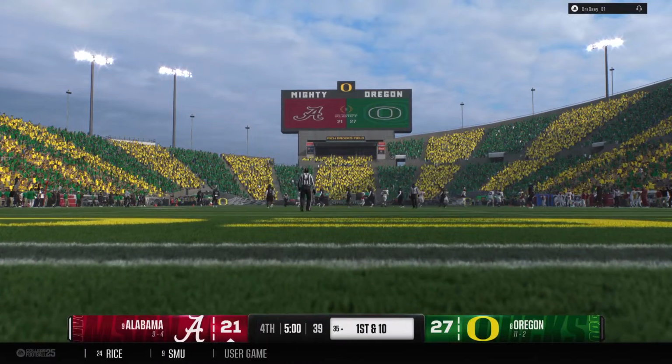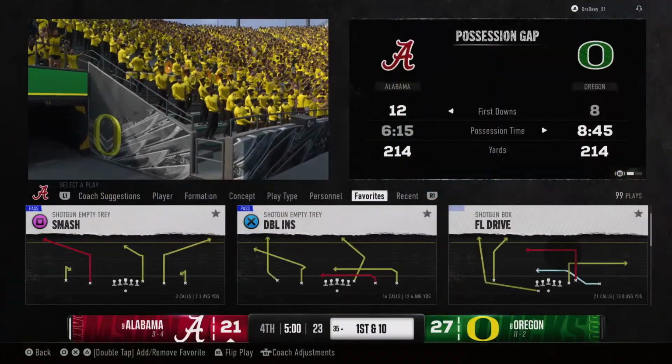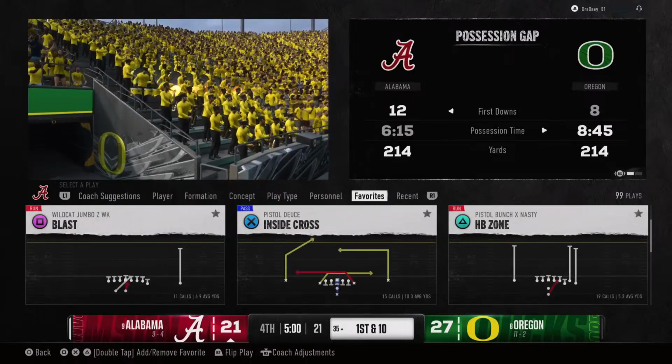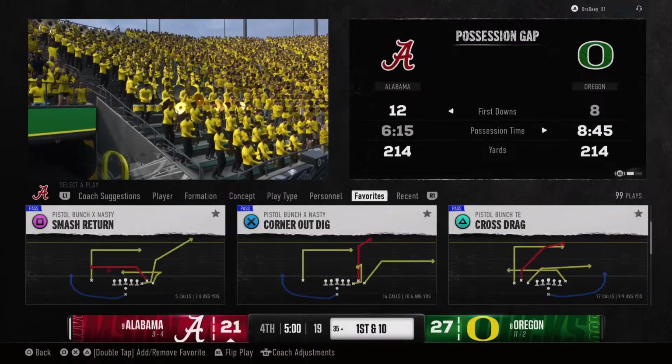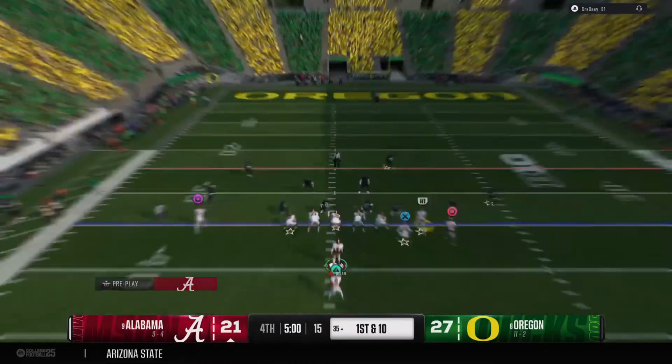That's the end of the third quarter. 27, Alabama, 21. Back at it to start the quarter. Offense getting set to run a first down play.